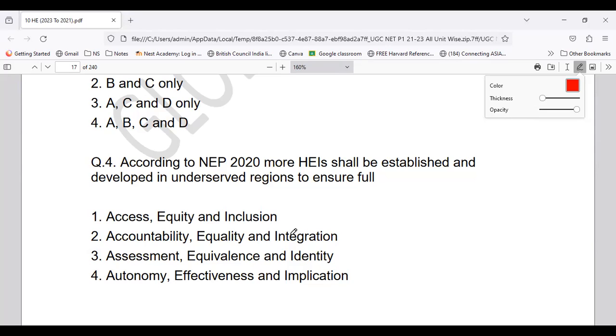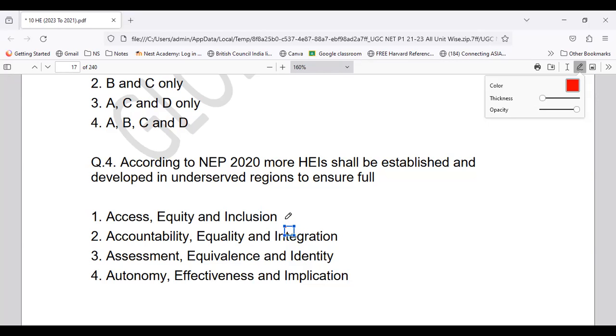So what option do you consider to be the right option? As I said, please remember in these concepts you should know the objectives of higher education systems or NEP. Basically, it talks about the establishment of institutions in underserved regions in order to achieve the objectives of higher education: access, equity, and inclusion.